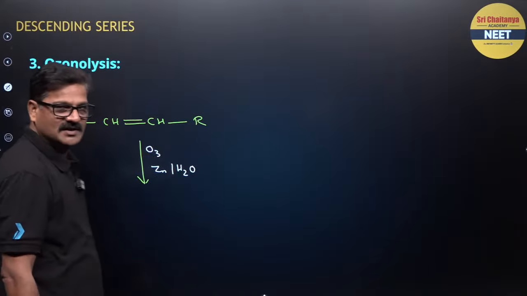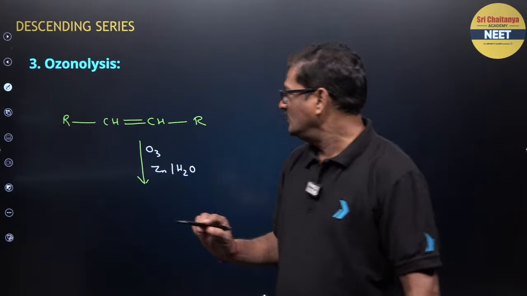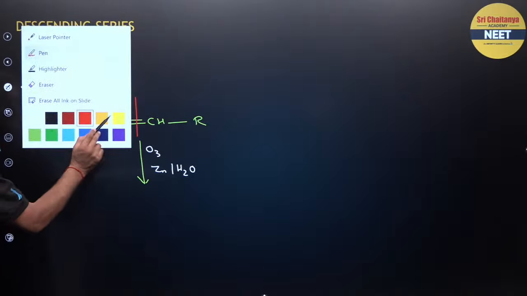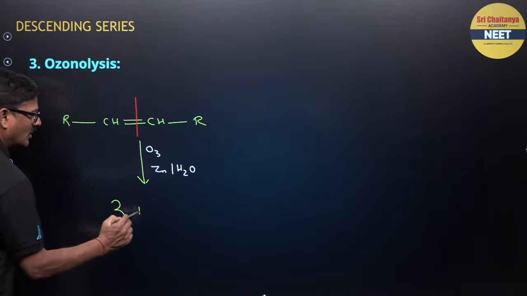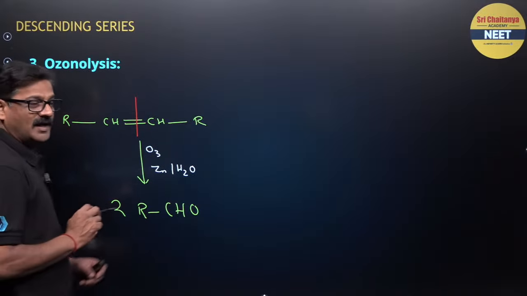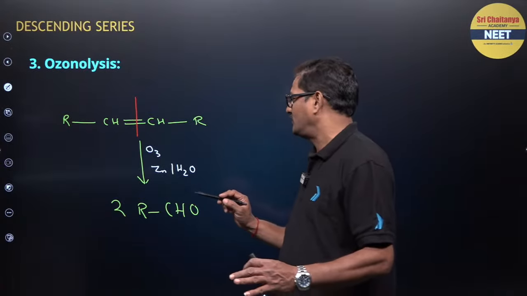Zinc is a reducing agent. You can also use lithium aluminum hydride. You simply break the bond here and you will get 2 RCHO.